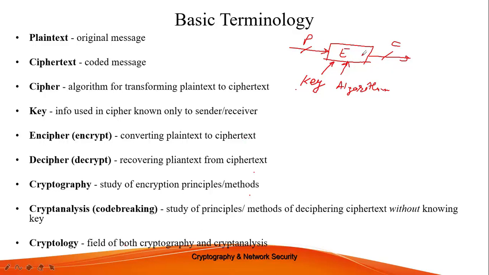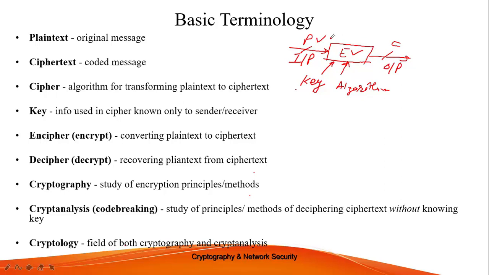So as you can see here, this is my algorithm that is called the encryption algorithm. I'm denoting it with capital E, and it is associated with some key, right? In this particular case, the plain text acts as input to this encryption algorithm, and the ciphertext acts as output.